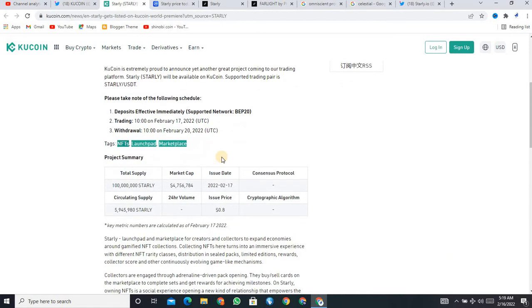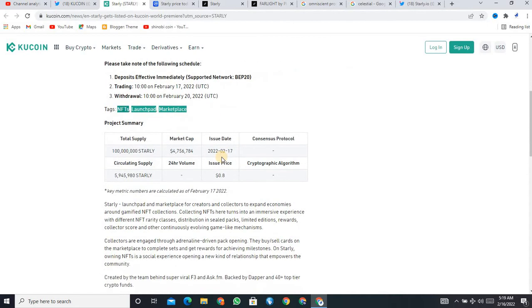And I just want to give you some important information about the following schedule. You can see deposit is effective immediately, and the supported network is BEP20, which means it is working on Binance Smart Chain. If you want to buy this project, you will be able to buy it easily from PancakeSwap. I also want to show you how you can buy before listing.